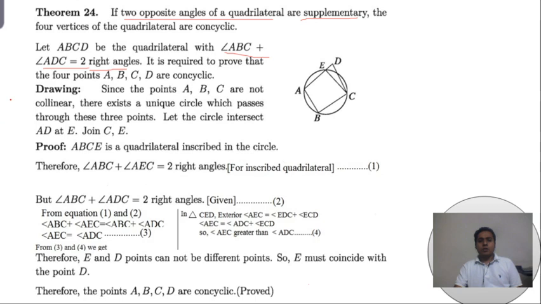What is the drawing for the proof? Suppose ABCD are not concyclic. The points A, B, C are not collinear, not lying in a straight line. So ABC is not collinear.